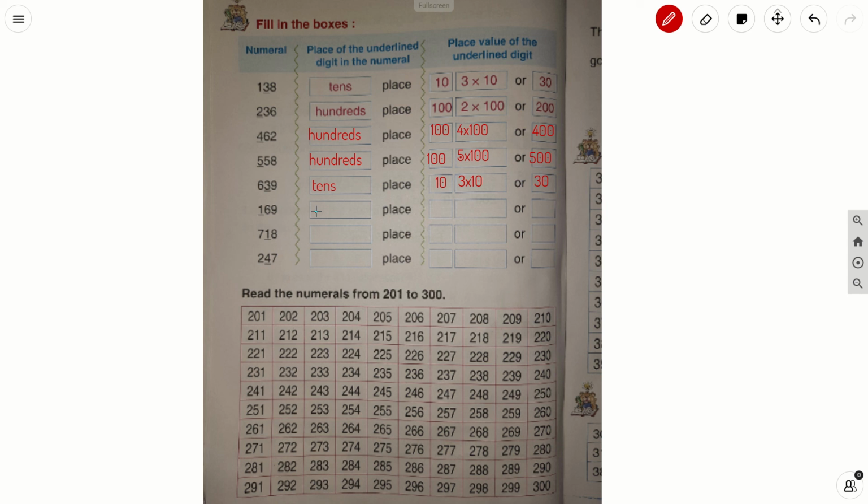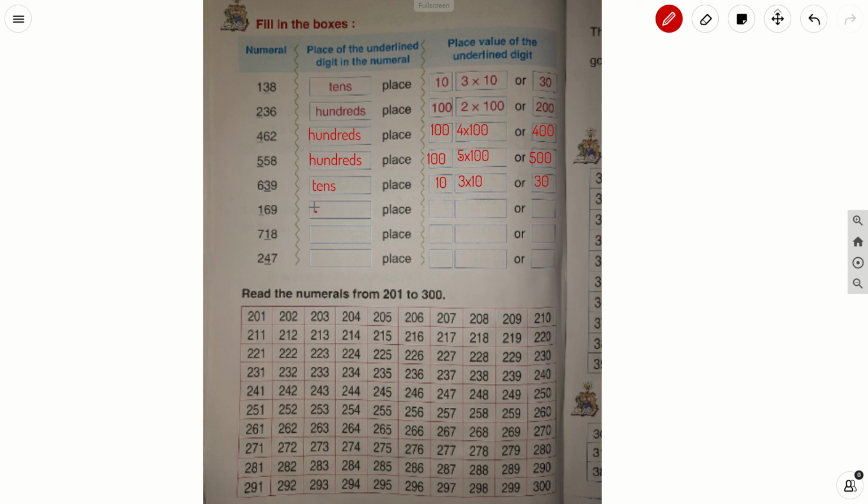The next number is 169. In 169, they have underlined 1. So 1 is in which place? 1 is in the hundreds place.